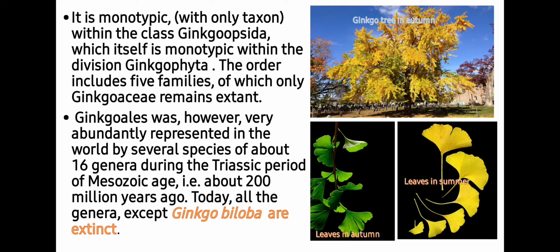Ginkgoales was, however, very abundantly represented in the world by several species of about 16 genera during the Triassic period of Mesozoic age, that is about 200 million years ago. Today, all the genera except Ginkgo biloba are extinct. You can see in images that Ginkgo biloba looks very different in summers or in autumn season. In autumn, leaves are yellow in color.